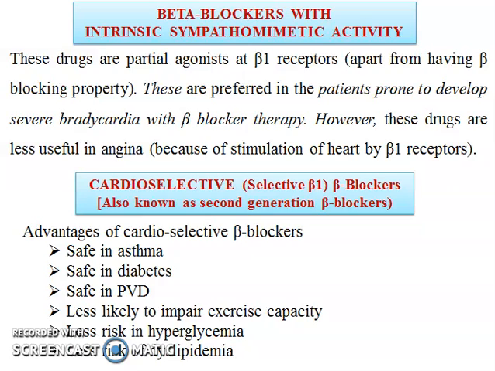Cardioselective drugs, which are selective beta 1 blockers, are also known as second generation beta blockers. The advantages of cardioselective beta blockers include: safe in asthmatic patients, safe in diabetes, safe in PVD, less likely to impair exercise capacity, less risk of hyperglycemia and less risk of dyslipidemia.